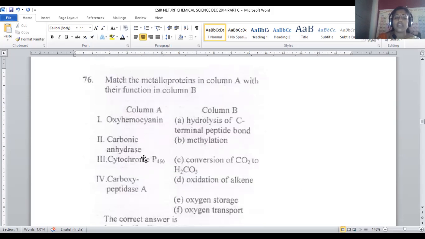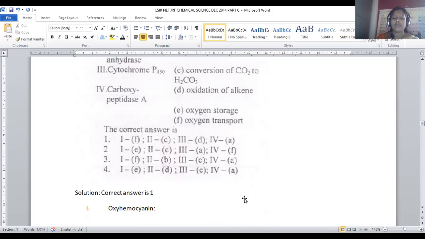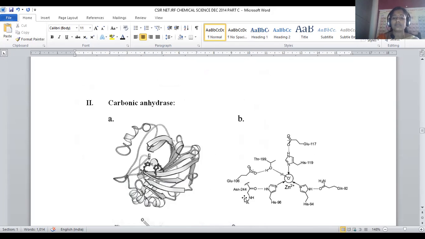And the second is carbonic anhydrase. Carbonic anhydrase is a zinc bound protein, and it is mainly used for the conversion of carbon dioxide. It absorbs carbon dioxide, and carbonic acid and bicarbonates are generated by this. That is the main purpose. Let us see the details.